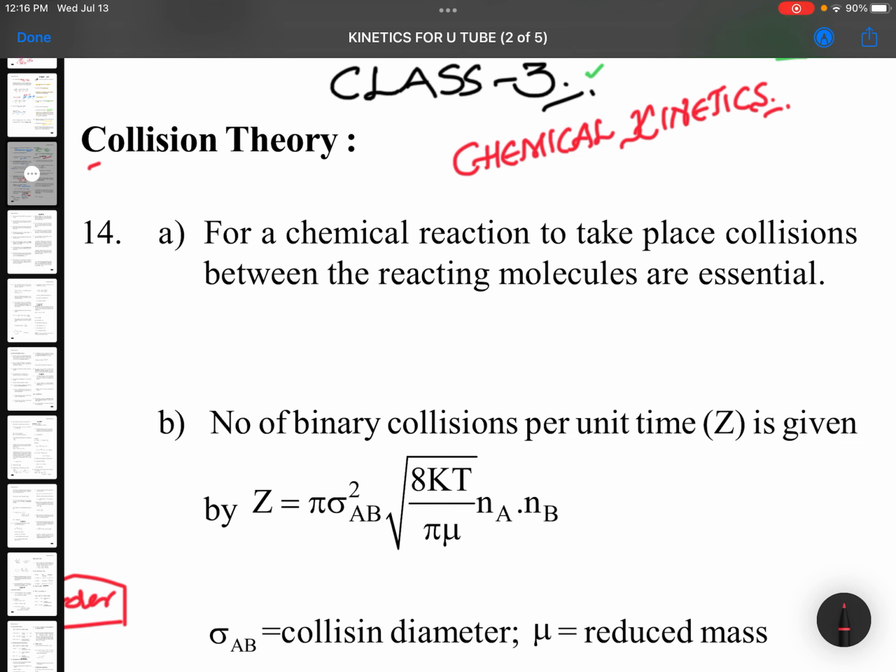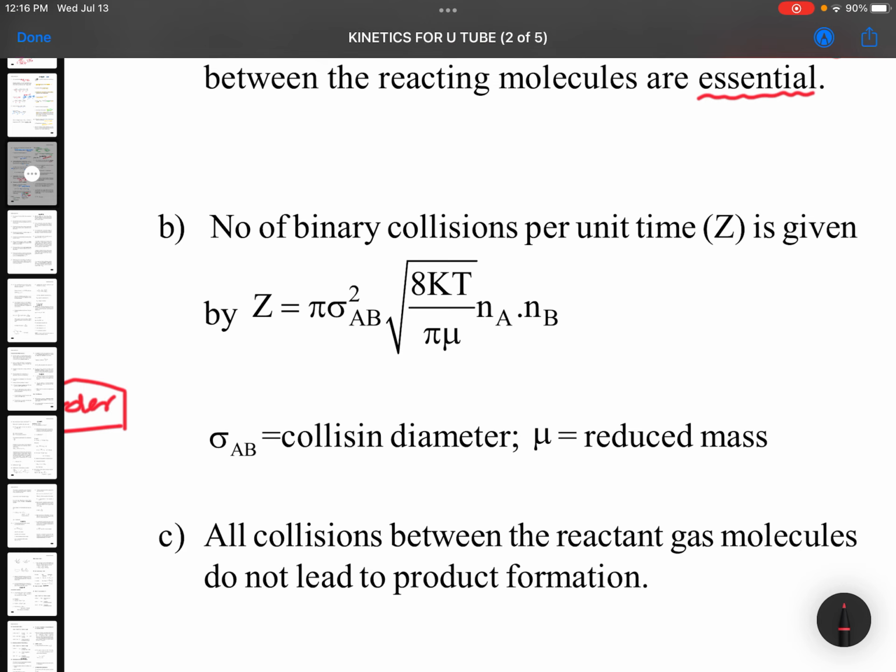According to collision theory, if a reaction is to be carried out, then collisions between the molecules are mandatory. What do you mean by collisions? For example, a molecule is here, another molecule is here. These two molecules must collide with each other, and those collisions must be perfect collisions also. So the number of binary collisions per unit time is given by this formula.